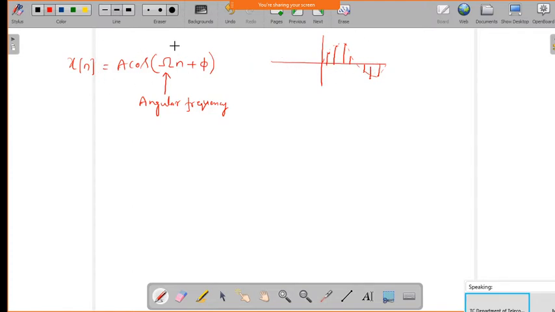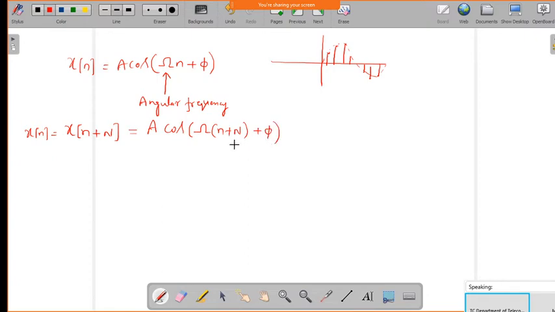So now if I want to say this discrete time signal is a periodic signal, the same thing applies here. That is, if I want to say this signal is periodic, your x of n should be equal to x of n plus N. So now if I replace n by n plus N, you will get a cos of omega into n plus N, plus phi.